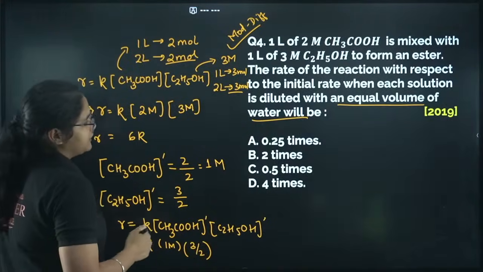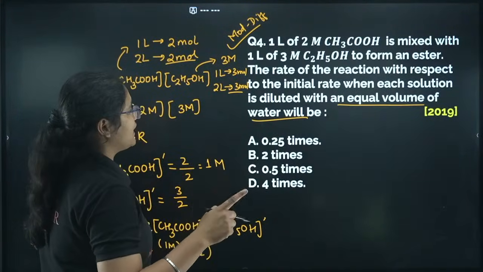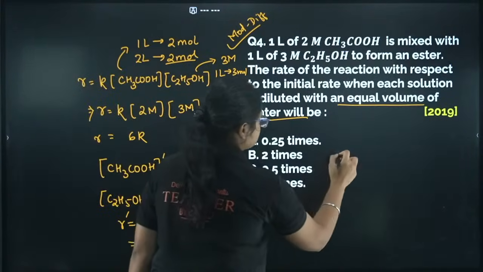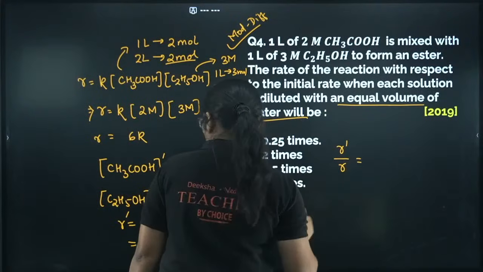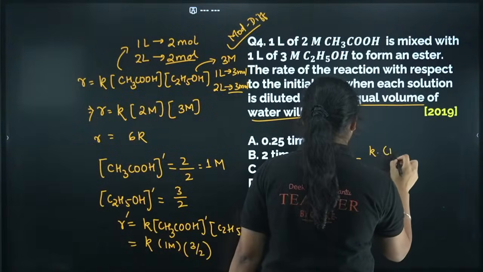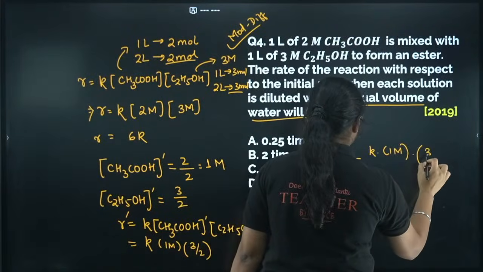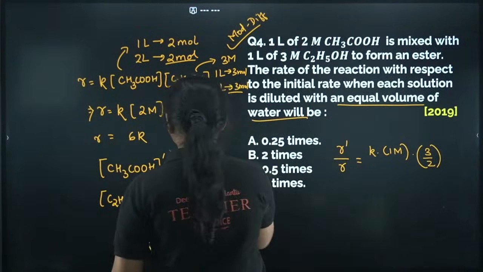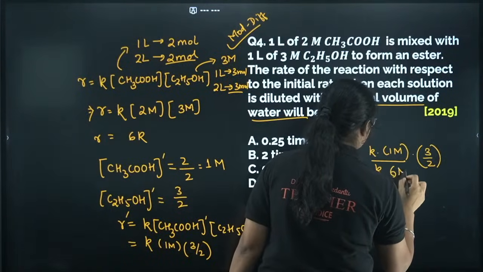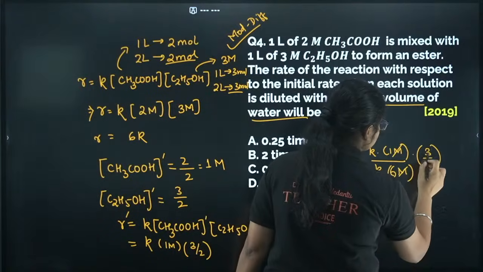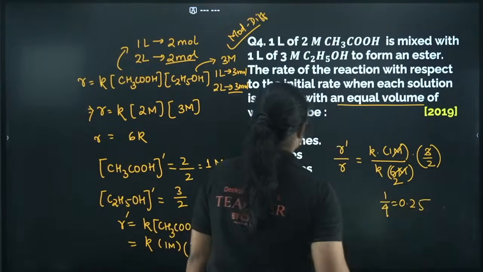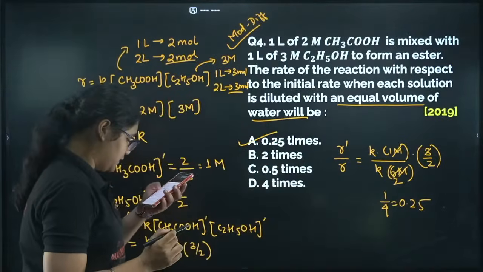So now the question is, we have to calculate the rate of the reaction with respect to the initial rate. So I have to calculate the final rate and then the initial rate. Okay, so R dash value is how much? K into 1, into 3 by 2 molar. And here I have K into 6 molar, right? 6 we can cancel, 3 1s are 3, 2 6s are 12, so 1 by 4, which is equal to 0.25 times. So my answer here will be option number A.